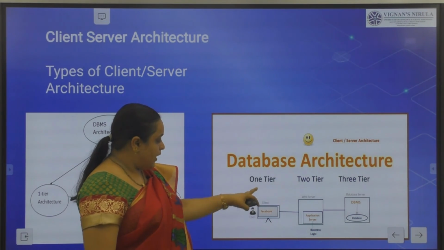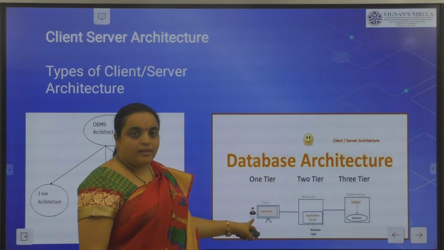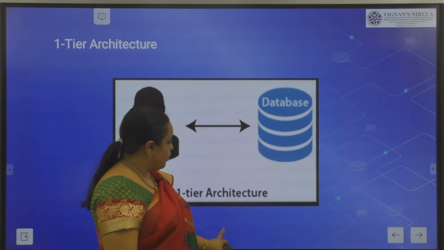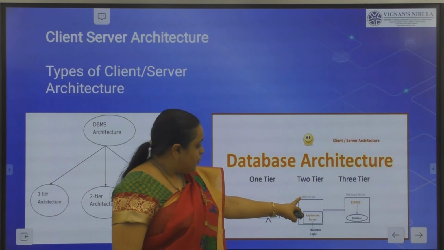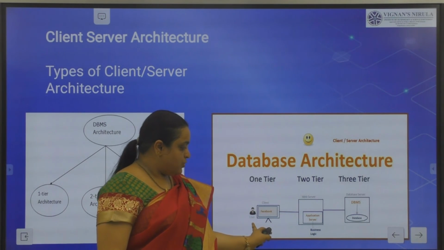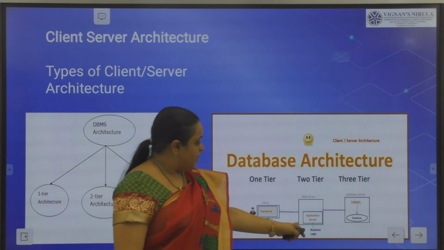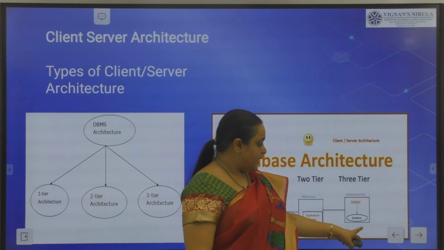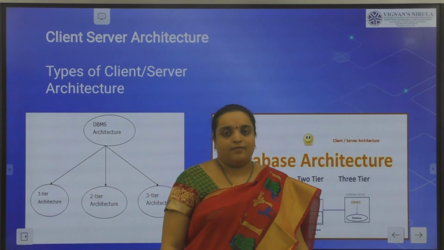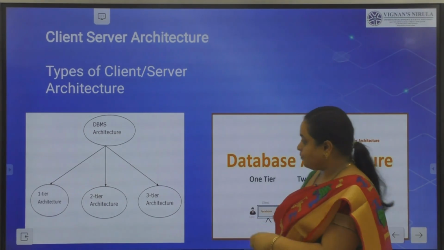If you have 1 tier, it is 1 user with the client. When talking about 2-tier architecture, we will have a web server and the user with an application server. When talking about 3-tier architecture, we will have the database managed by the database management server. Let us see one by one.